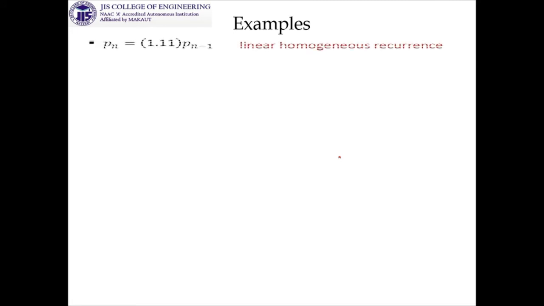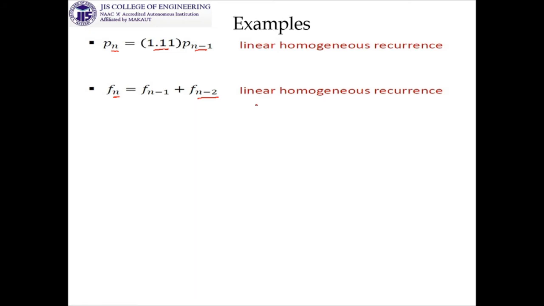Now some examples will be discussed. Look at this, it goes from n minus 1 to n, so order will be 1, and there is no term which is not having pn or pn minus 1, so it will be homogeneous. Next one is also the same, a linear homogeneous recurrence relation, but it starts from n and goes up to n minus 2, so here the order will be 2.